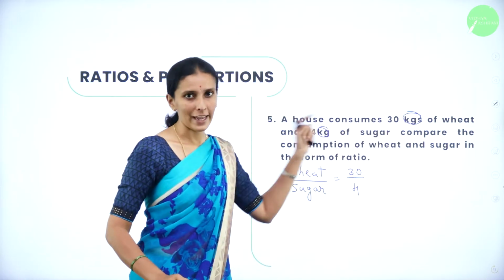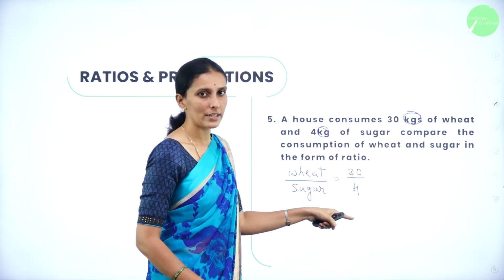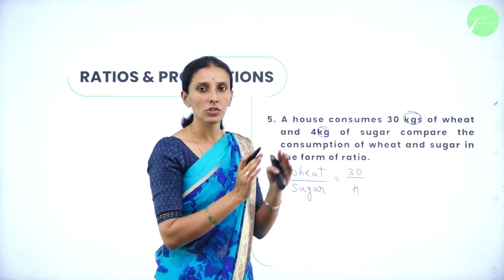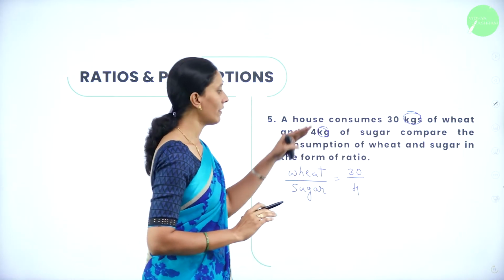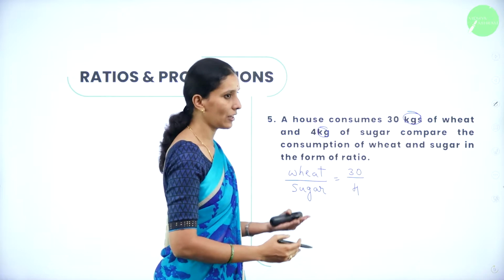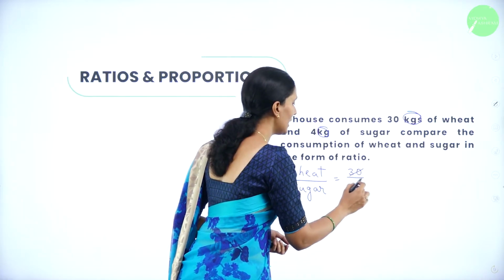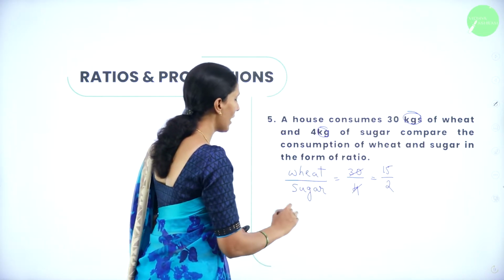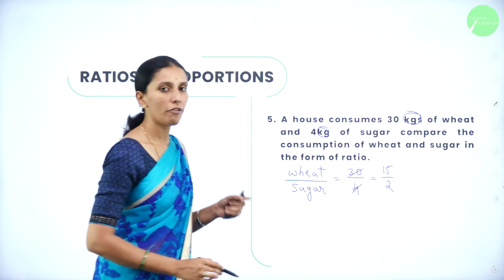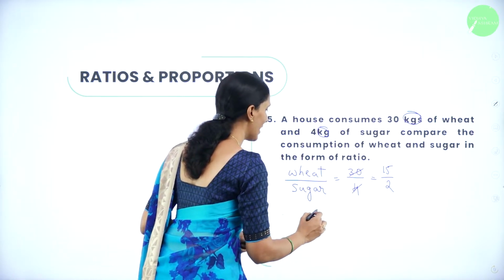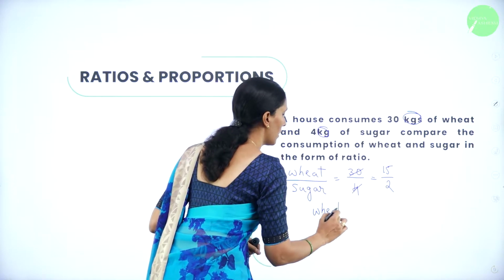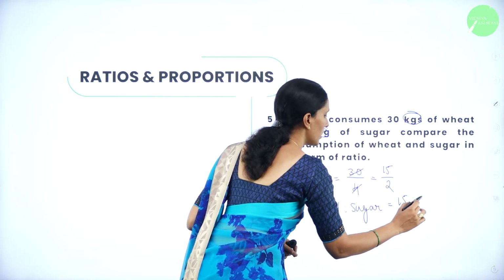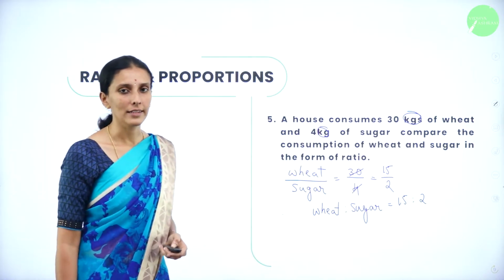So here both have kgs, so I can compare them and write this in units. Whether you have gram or kilogram, you have to convert both into kilograms or both into grams. Whenever they have the same units, you can write it directly in the form of a ratio. So you can clearly see here, this is 15 divided by 2. So therefore, I can write the consumption of wheat and sugar in ratio form as wheat is to sugar, that is equal to 15:2. So this is your answer.